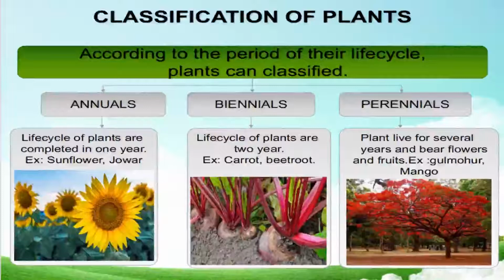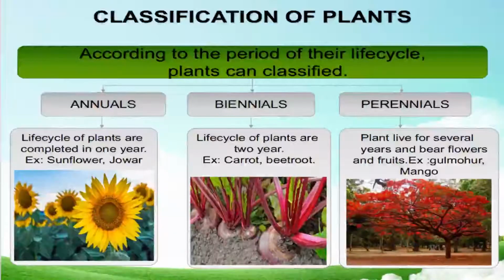Now see the classification of plants according to the period of their life cycle. How is the plant classified? According to the period of life cycle. Some plants come under annual, some biennial, perennial. So annual plants are the plants which come under the annual group or class. Their life cycle is completed in 1 year. They live only 1 year.